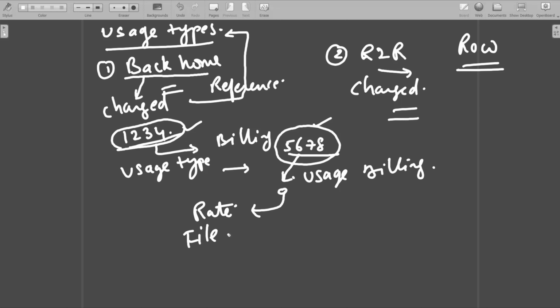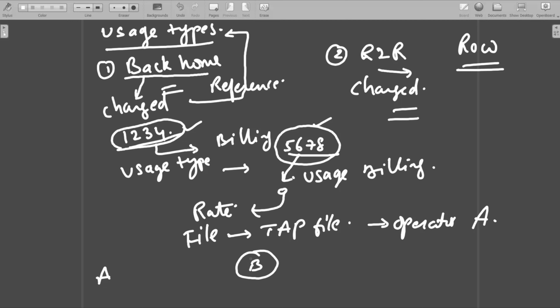This file, as I mentioned, is called a TAP file, and this will be given to operator A. Why? Because it is A to B. Now where did the testing happen? Here the testing happened. So who has the record? This telco operator has the records.